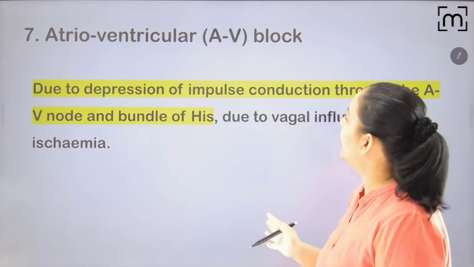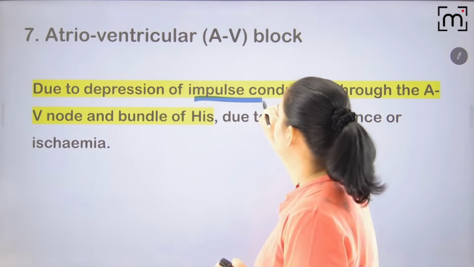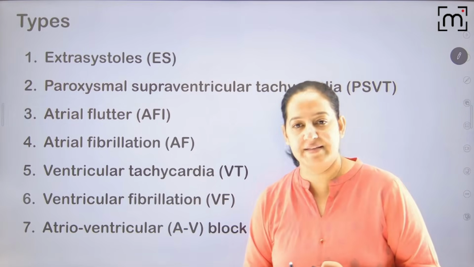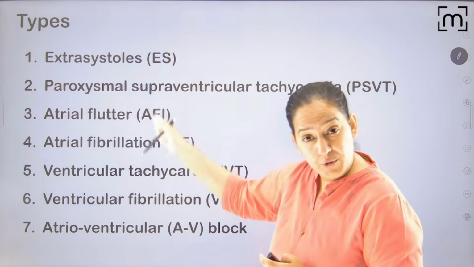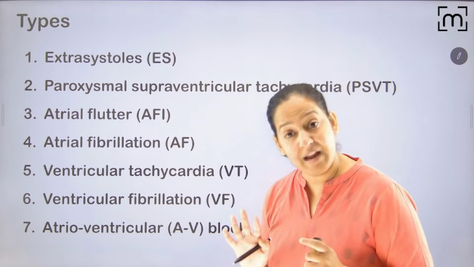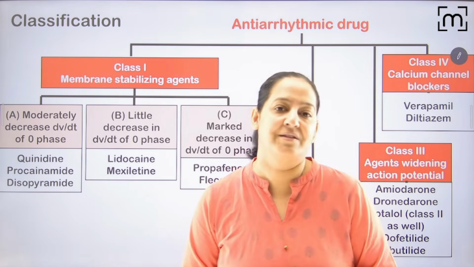And last is AV block. I guess you can understand what AV block is. Due to depression of impulse conduction, the conduction cannot take place from the atria to the ventricle. That is AV block. So in short, I taught you the various types of arrhythmia. The details you will see in medicine. Here I am interested in the pharmacology. So let's start pharmacology. People, now I'm starting the chapter.